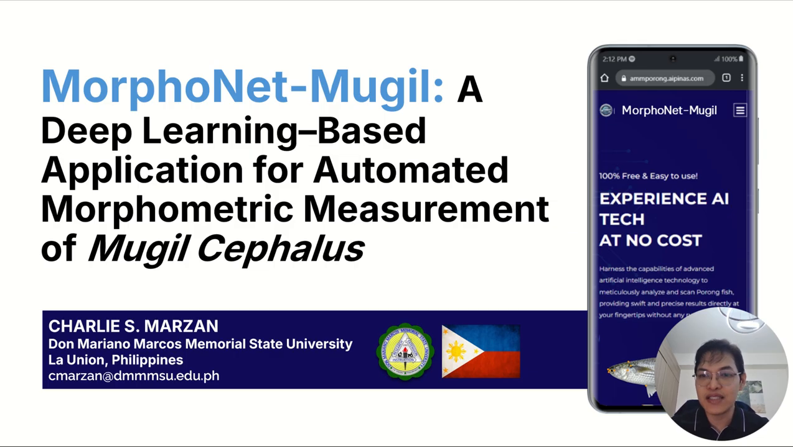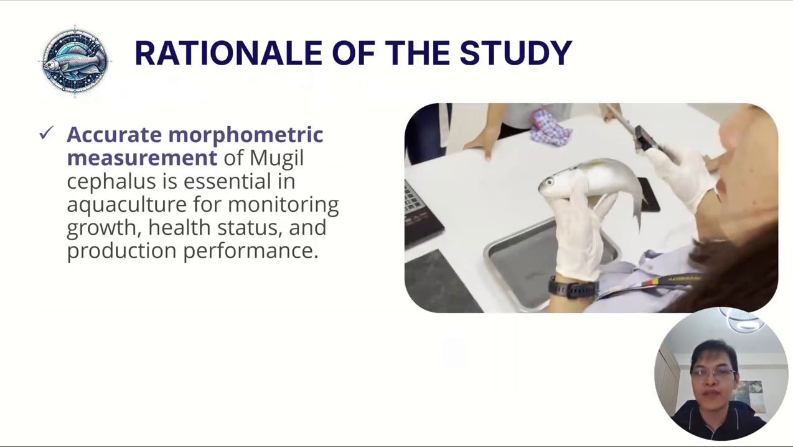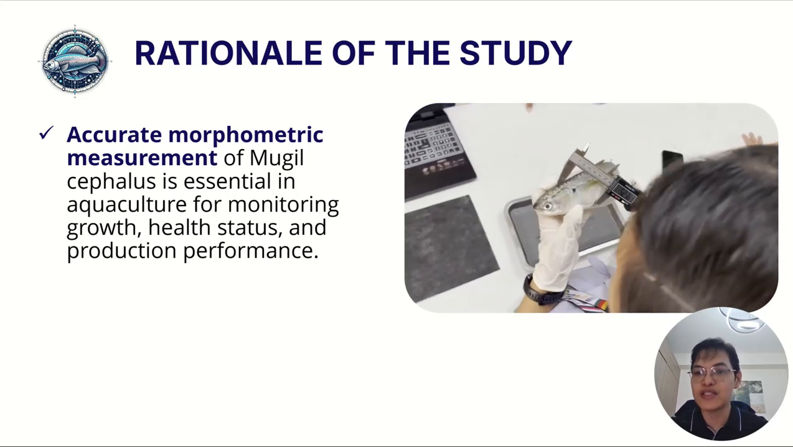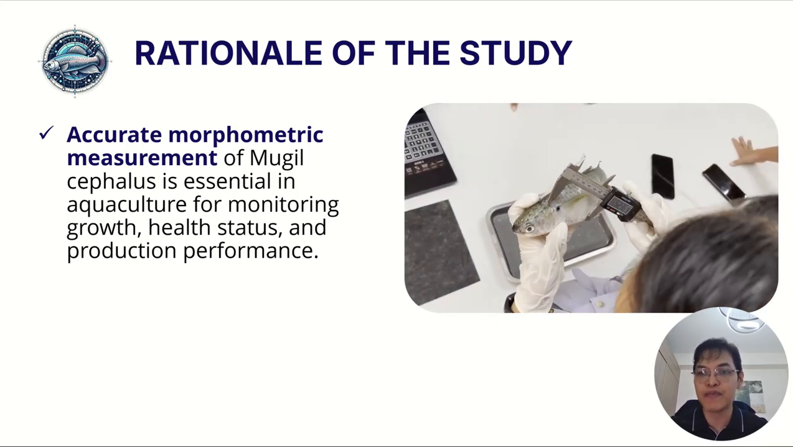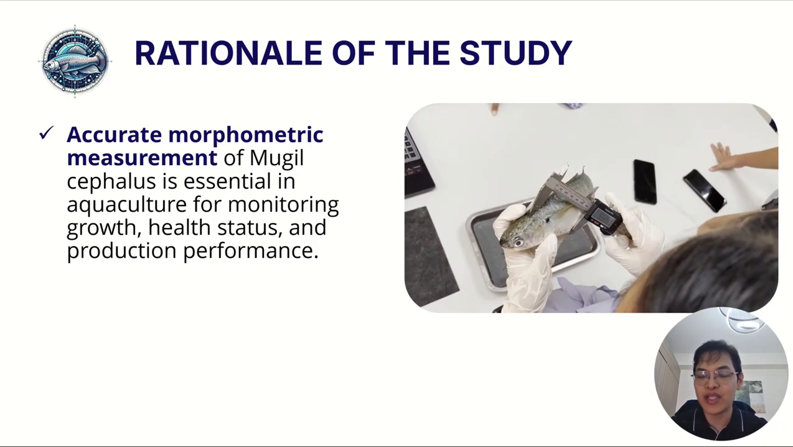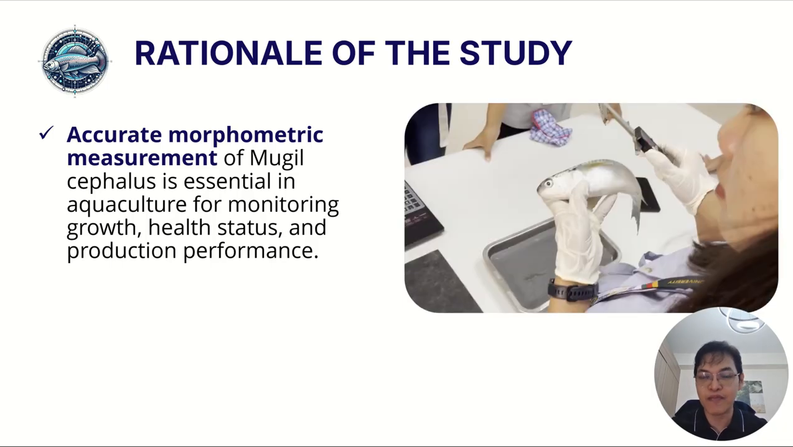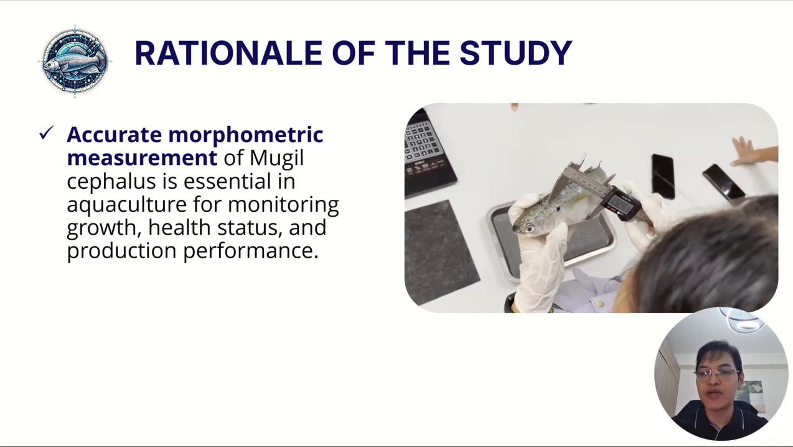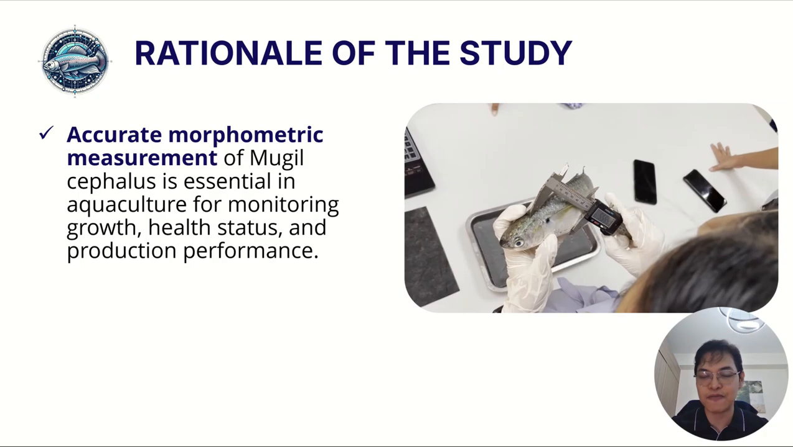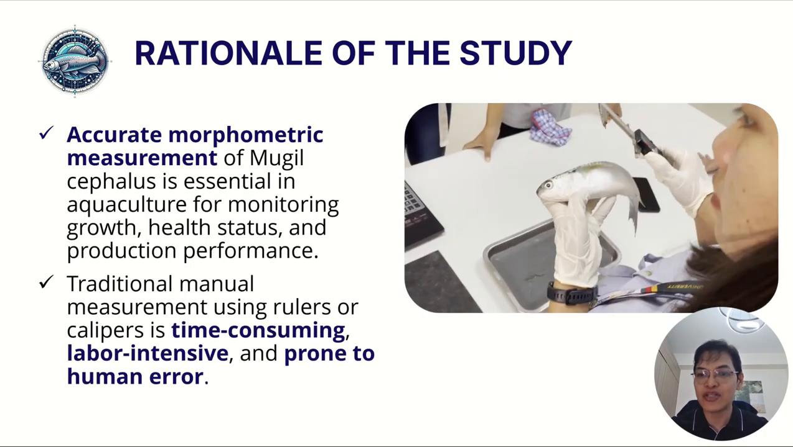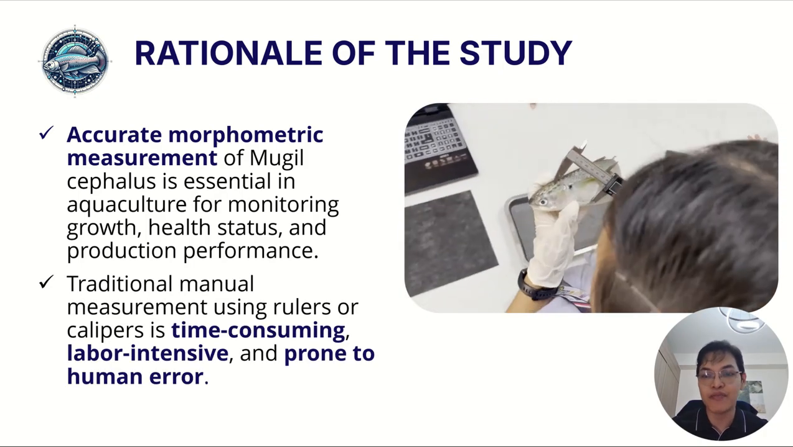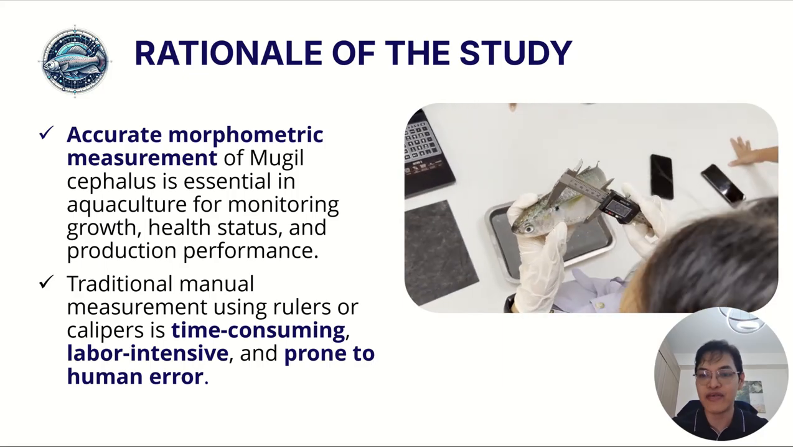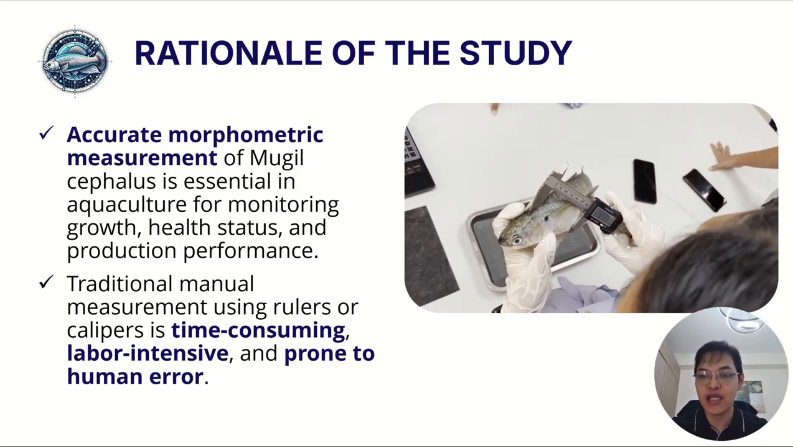Today I will present my study titled MorphoNet Mugil, a deep learning based application for automated morphometric measurement of Mugil cephalus. Accurate morphometric measurement of Mugil cephalus is very important in aquaculture, particularly for monitoring growth, evaluating health condition, and assessing production performance. These measurements are commonly used by researchers and fish farmers to ensure proper development and to improve management practices. However, the traditional method of measuring fish morphometrics using rulers or calipers is time-consuming and labor-intensive, especially when a large number of samples need to be measured.